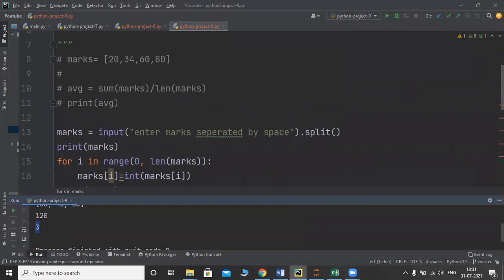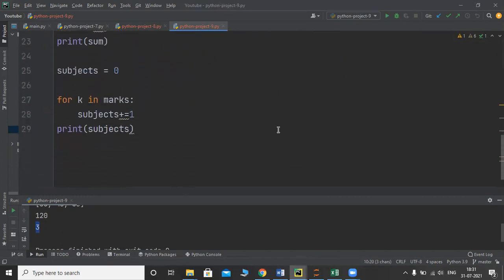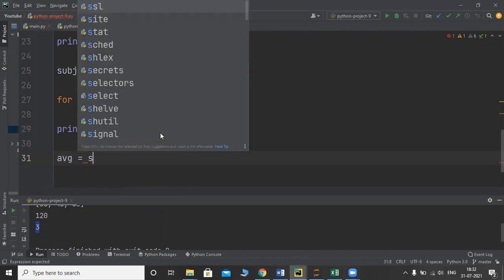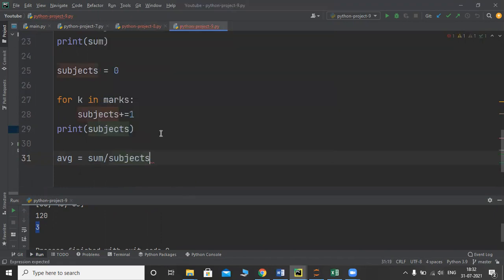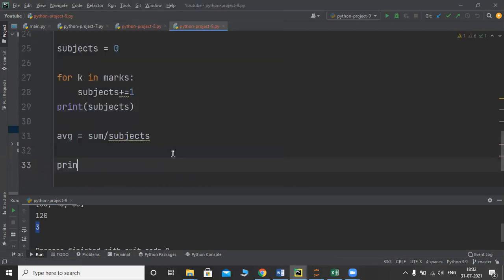See here, to calculate our average, we had written only 2 lines of code, because the sum function is already written in Python, and length is already written. We are not using length and sum. Without using sum and length, we are calculating average here. So let us calculate average now. Average is equal to, now what is the maths equation? Sum divided by subjects. Is it or not? That's it. Let us print average now. Print average. Now execute.